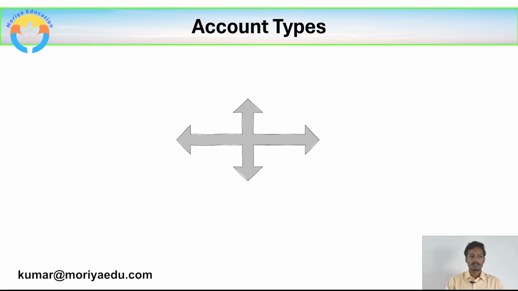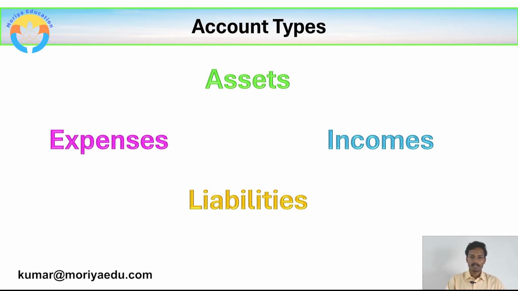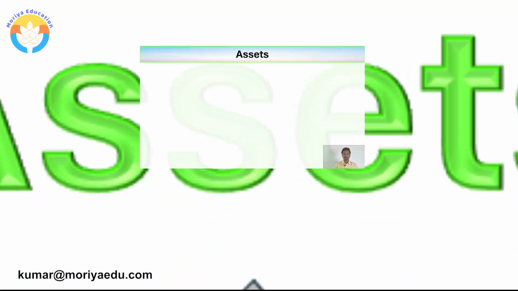In accounting, there are 4 different account types. Those are assets, liabilities, expenses, and incomes. All the accounts which are created in accounting will come under any one account type out of these 4 account types. So now let us understand these 4 account types first. Let us understand assets in the first place.